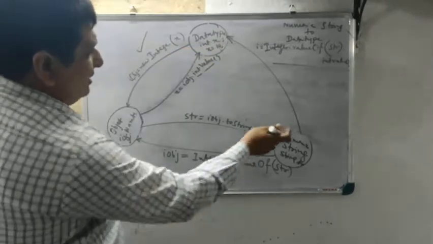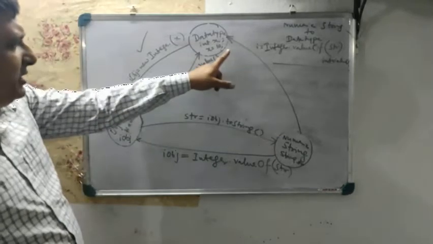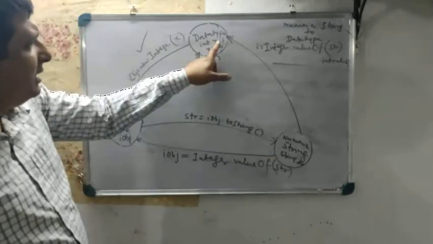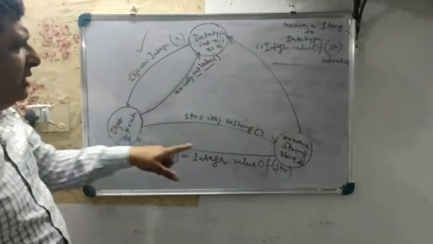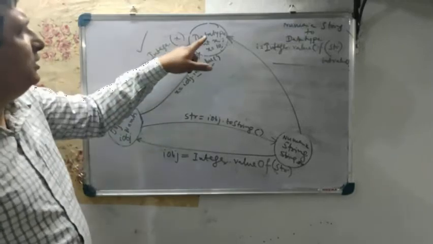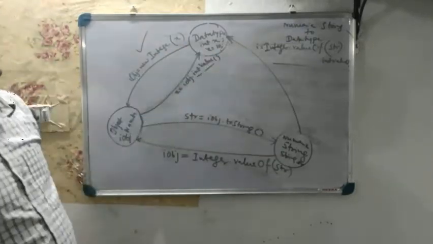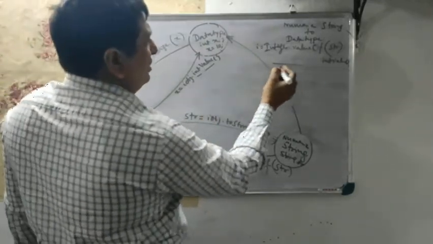But if I follow this route, it will be only one step. Yes or no? Because I need to go from this place to this place. Either I can directly go, or I can take the help of this: go here and then go there. Or rather I can directly go from here to here. And this is the beauty of Java.